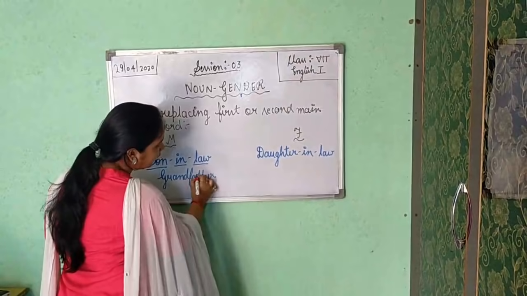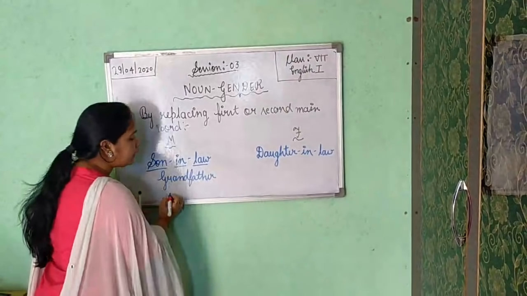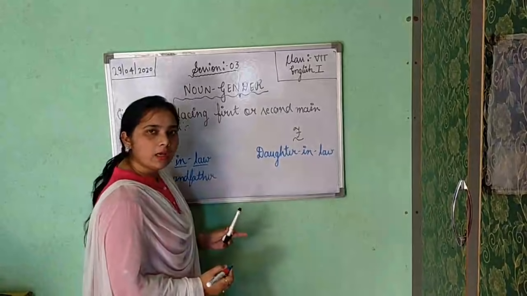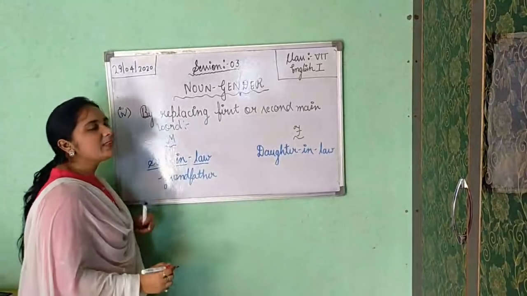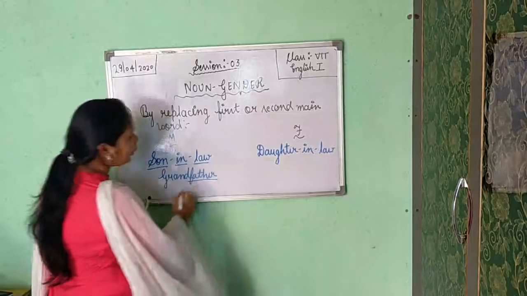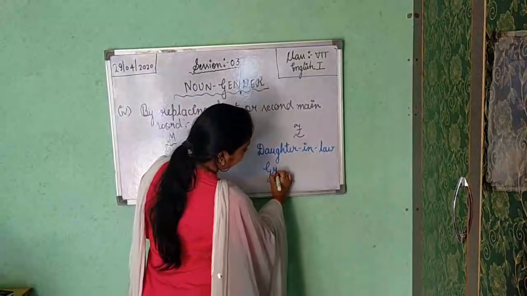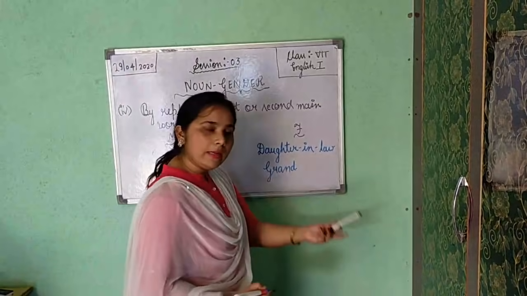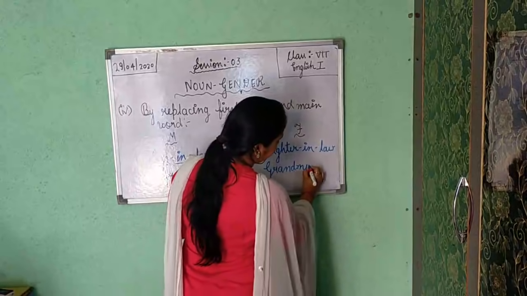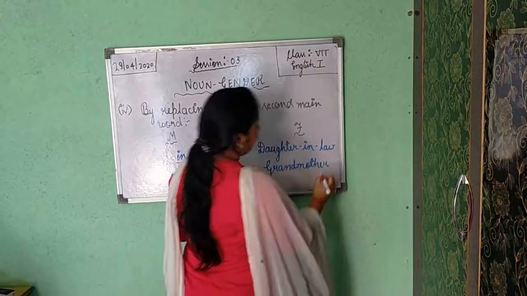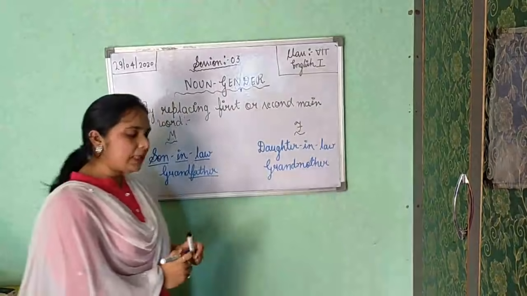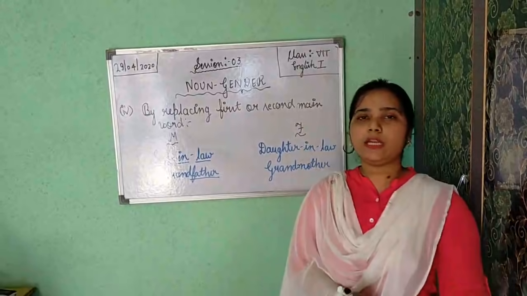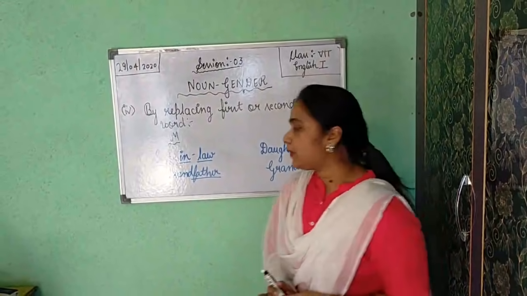Now second is grandfather. Grandfather, here again two words we are getting: the first one is grand and the second one is father. Between these two words, which one is the main word? Father only. So grand will be as it is, and after that, opposite of father, yes, opposite of father is mother. So we are getting grandmother. So totally I have told you four ways how you will convert masculine gender into feminine gender.